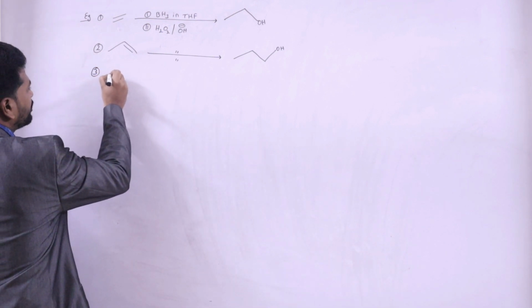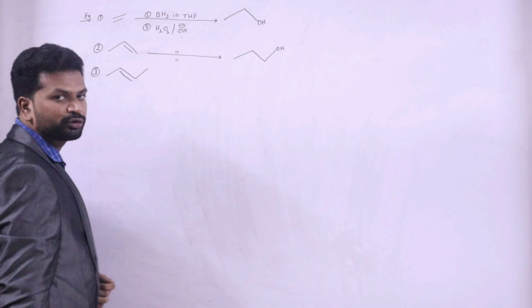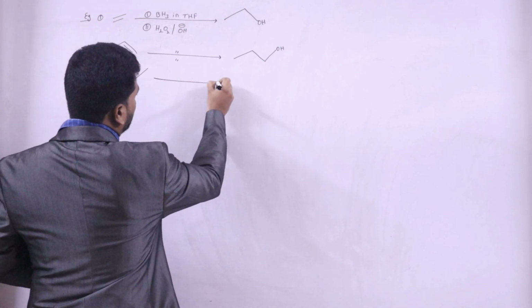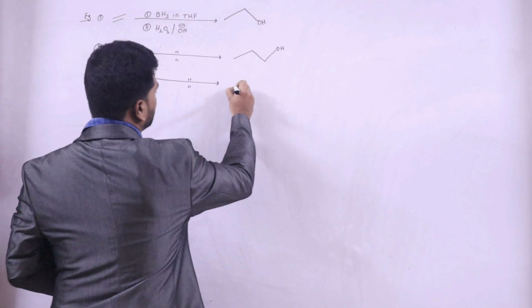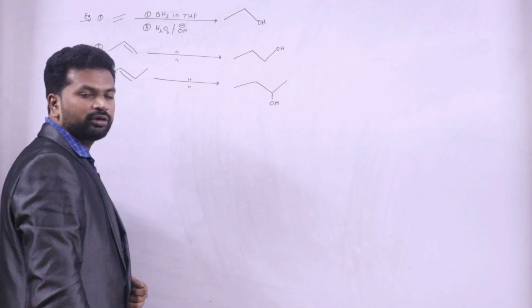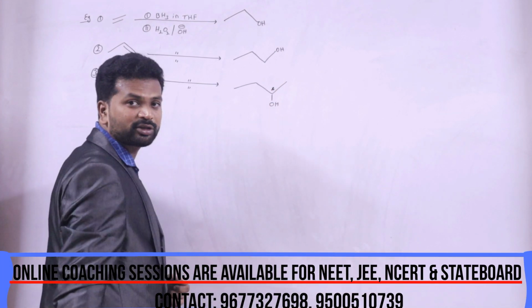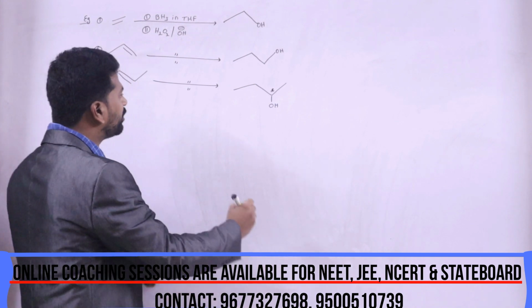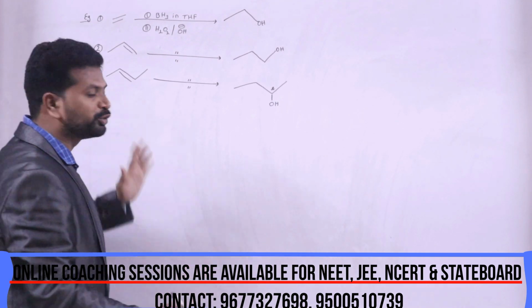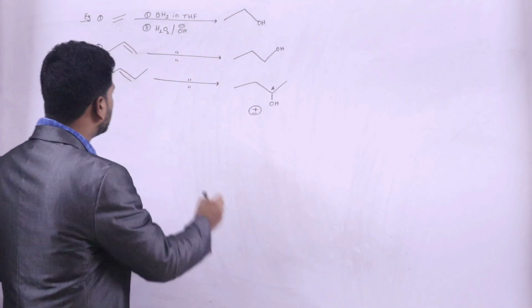Similarly, if I take butene on hydroboration oxidation, we are going to get 2-butanol. If you look, this carbon is a chiral carbon. So the total number of products formed during the hydroboration oxidation of butene will be 2 products, that is a plus or minus mixture.